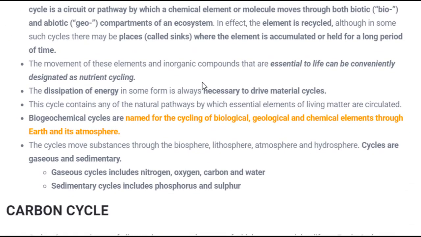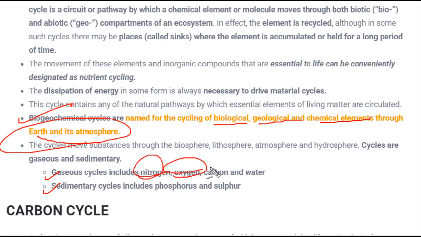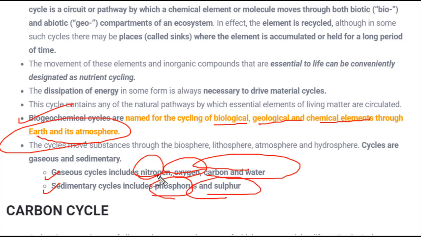Now further, these biogeochemical cycles, why are they named so? Because these cycles go through biological, geological and chemical elements of the earth and atmosphere. That's why they are named biogeochemical cycles. And these are of two types. One is gaseous cycle, the other is sedimentary. Under gaseous cycle we have the nitrogen cycle, oxygen cycle, carbon and water cycle. And under sedimentary we have the phosphorus and sulfur cycle. So we are going to study each of them in detail.